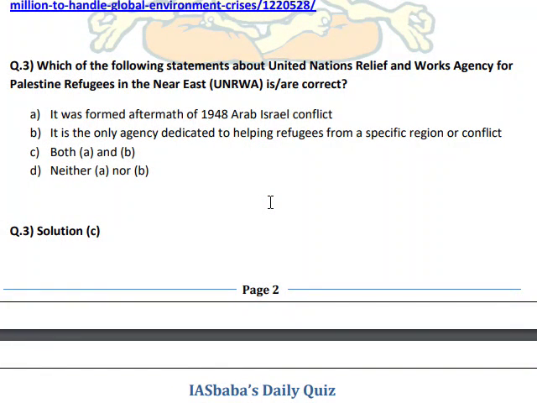Which of the following statements about the United Nations Relief and Works Agency for Palestine Refugees in the Near East, UNRWA, are correct?